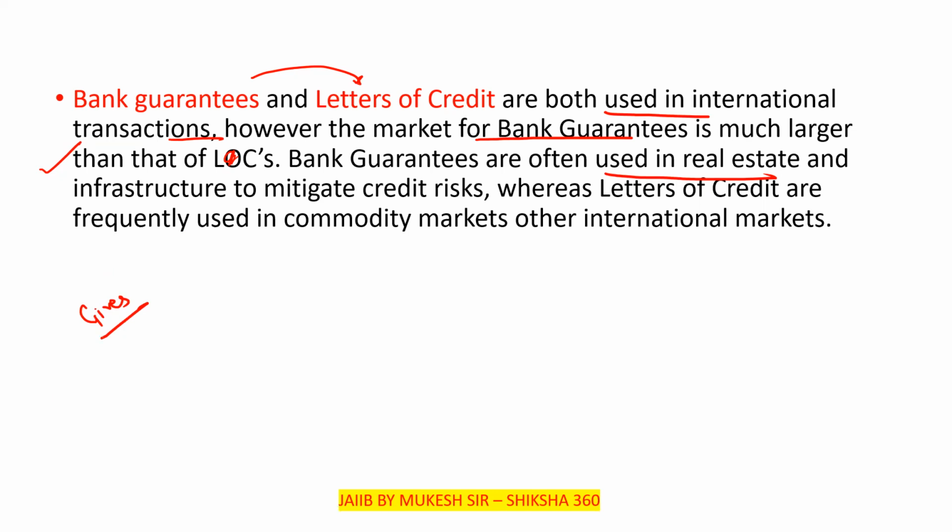what will they do at that time? They want a bank guarantee from the tender. If the builder is not able to complete the work on time, or if there is any delay in the work, they will revoke that as per the terms and conditions. So bank guarantees are often used in real estate and infrastructure to mitigate, that is, to reduce the credit risk,